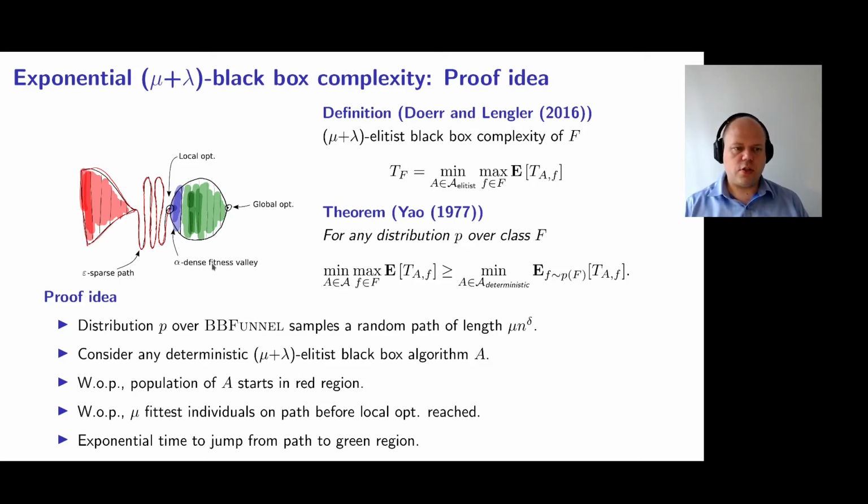So the problem we consider is called BB funnel. So it has one local optimum at the end of a long random path, a large fitness value here, and then a global optimum here. So any deterministic mu plus lambda elitist black box algorithm with high probability starts in the red region, and then it will need quite a long time to overcome this long path. And before it reaches the local optimum, the mu fittest individuals will already be on the path. And from that point on, the only thing the algorithm can do is to jump across the fitness valley, because it will never accept any search points within this alpha dense fitness valley.